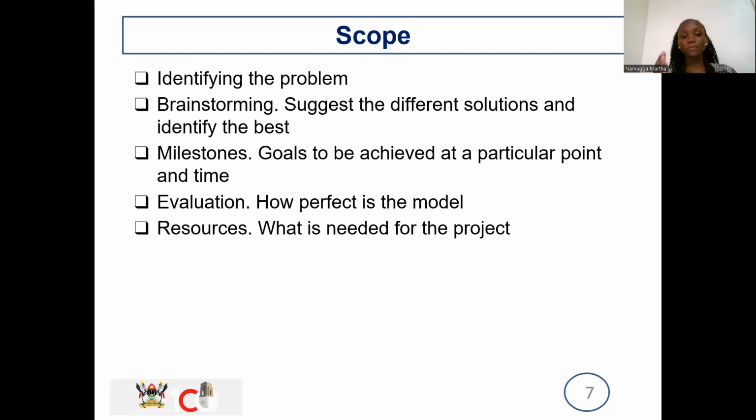Then we'll have the evaluation metrics. What are we going to use to evaluate our model? Is it accurate? So we'll use the accuracy, precision, F1 score, and recall to evaluate our model.